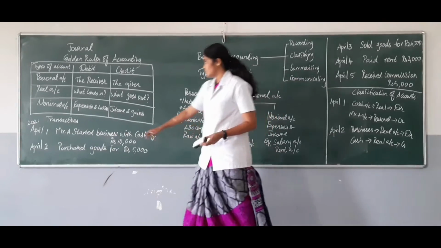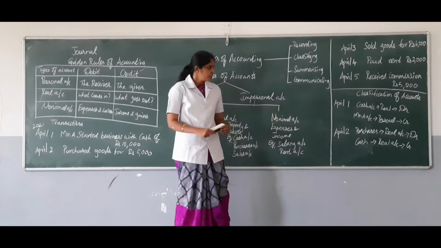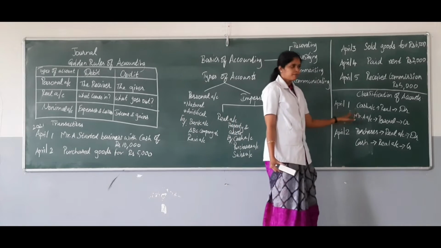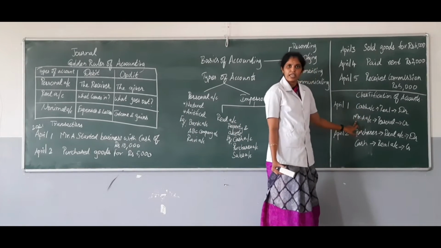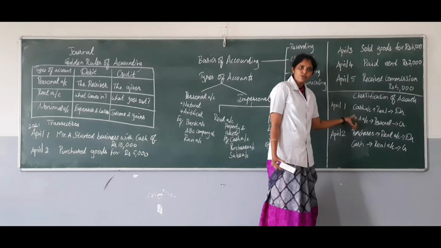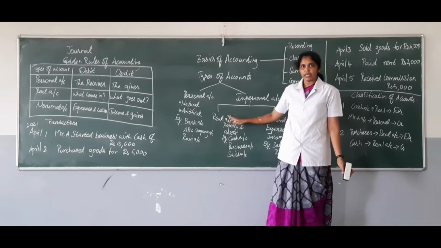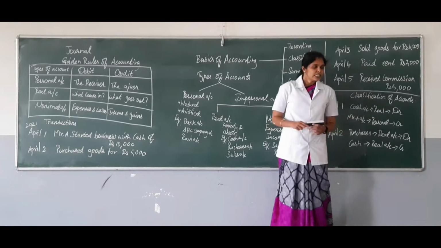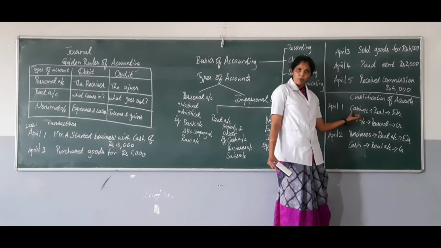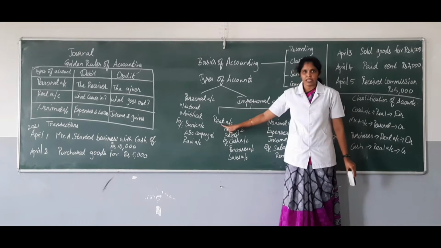In this transaction, Mr. A started business with cash of rupees 10,000. The two accounts involved here are cash account and Mr. A account. After classifying the accounts, we have to categorize each as either personal account, real account or nominal account. Since cash is a property, an asset of that concern, it comes under the category of real account.